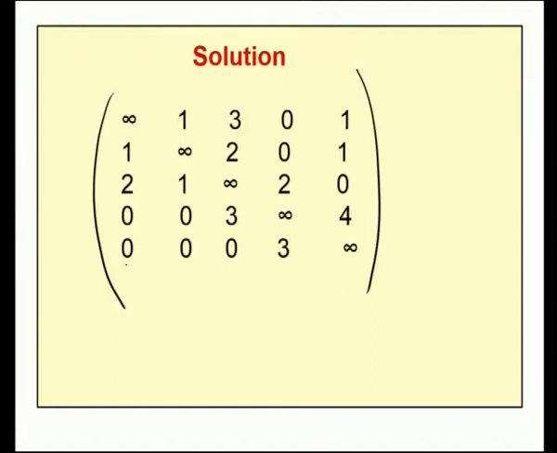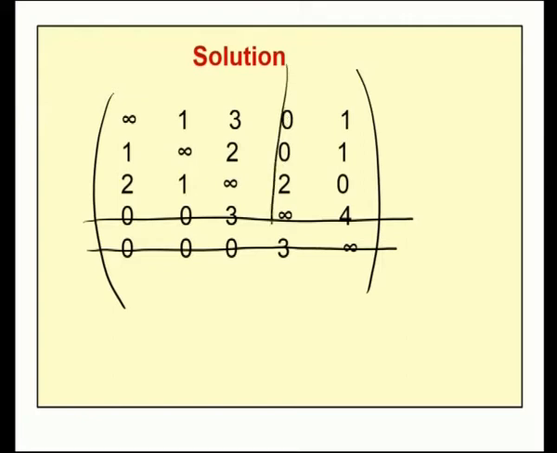For that, the fifth row has 3 zeros, therefore, I can draw a line through the fifth row. Next, if you observe, the fourth row has 2 zeros, therefore, I can draw a line through the fourth row. Next, the fourth column has 2 zeros, therefore, I should draw a line through the fourth column.